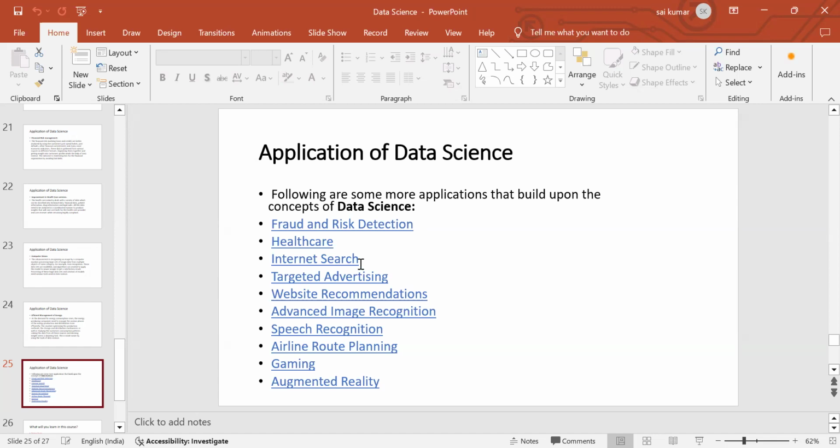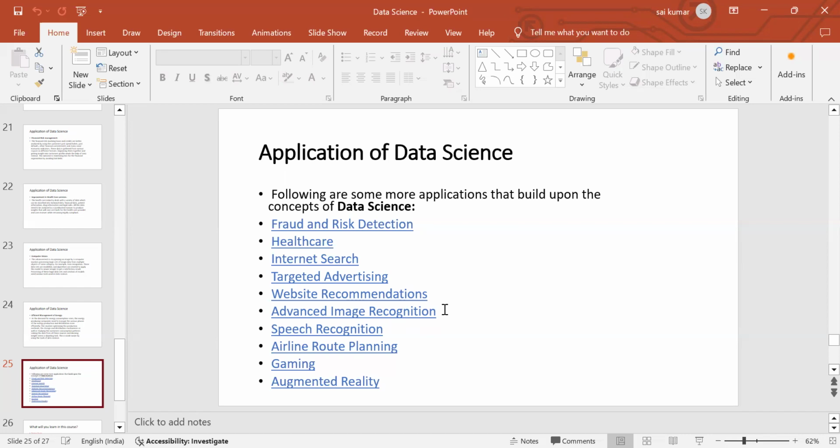These are based on targeted advertising. Suppose you want to sell a variety of foods in different areas: first you research that area whether people like it or not, and later we can start a big industry in that area. And also website recommendations we see, and advanced image recognition was already discussed in computer vision.